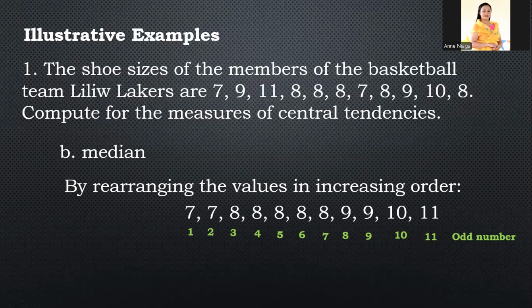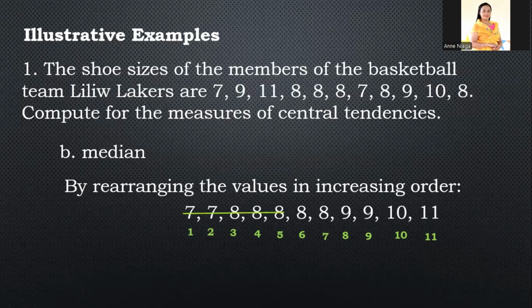So, pag odd number, mas madali nating makikita yung median kasi kung sino yung nasa gitna, simply, 11 divided by 2, that is yung nasa gitna niya. So, after ng 5, okay.